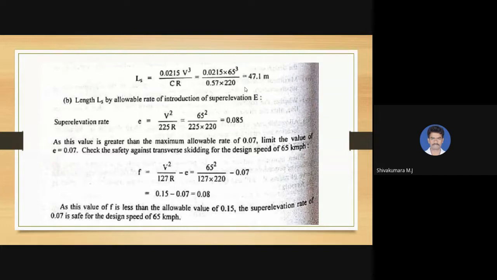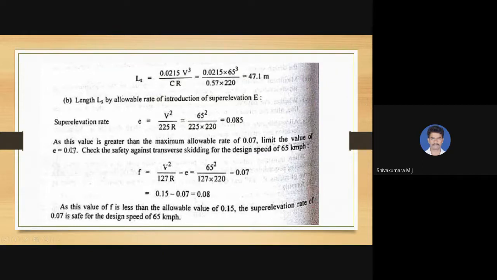And then a second way of calculating it is length of transition curve based on allowable rate of introduction of superelevation. For calculation of superelevation, e equal to that is 75% of design speed we need to take, so V square divided by 225R we will get 0.085. We can't provide more than 7%, so the allowable maximum rate of superelevation 0.07 can be limited.